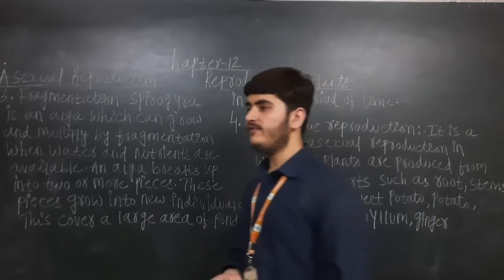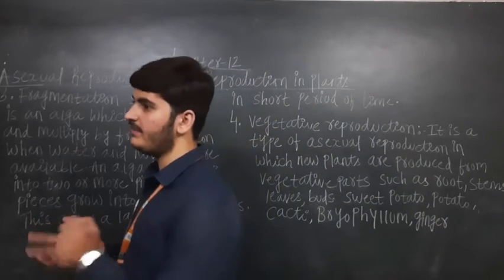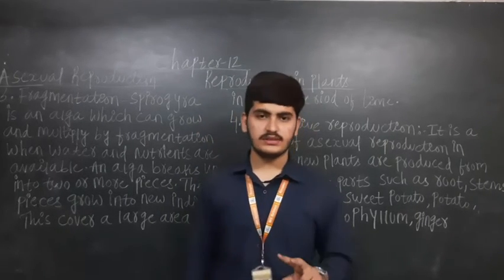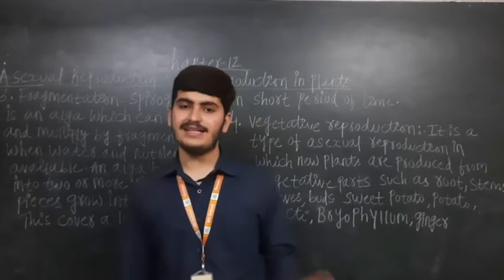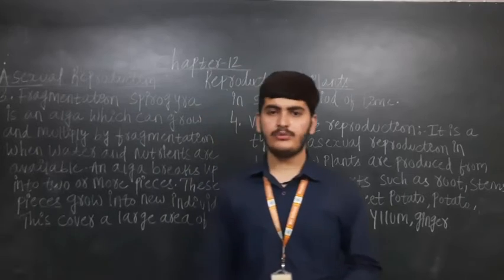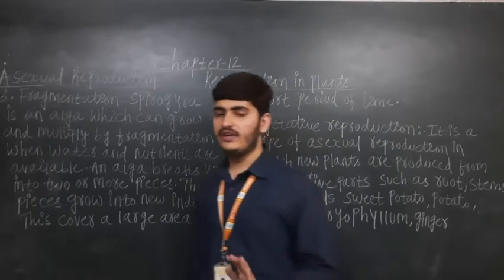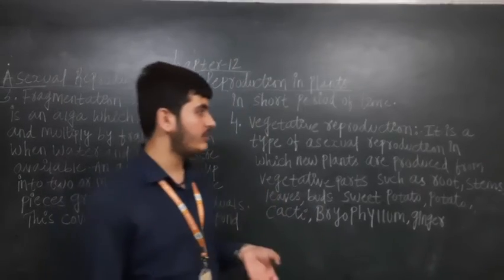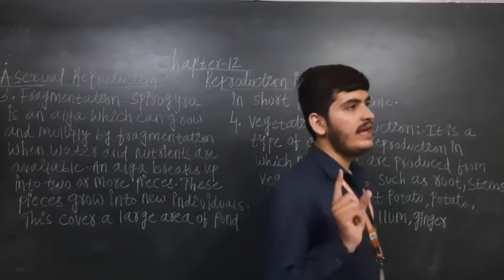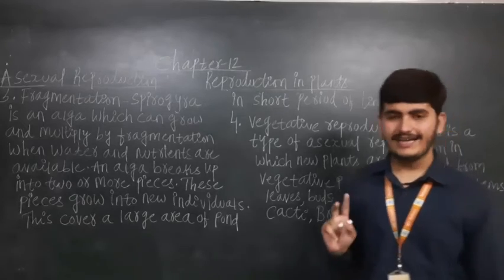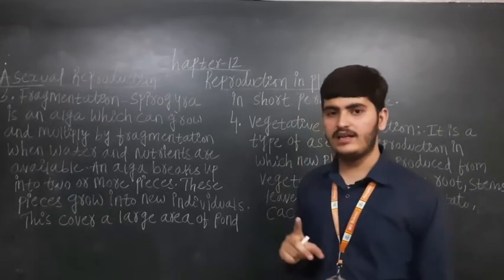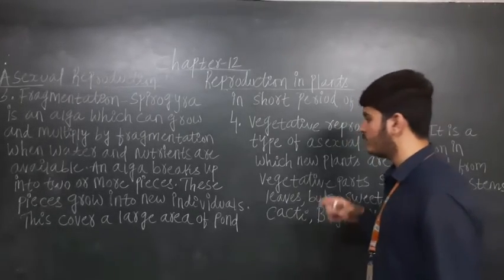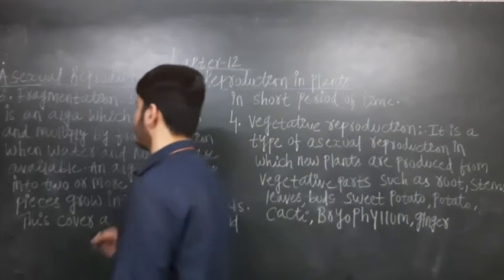Just recall what you learned in the part first video: what reproduction is, and the two types of reproduction which plants do, sexual and asexual reproduction. In the part first video I told you there are 4 to 5 types of asexual reproduction. I completed two types, binary fission and budding. Today in this video I am going to teach you the third and fourth asexual reproduction methods.